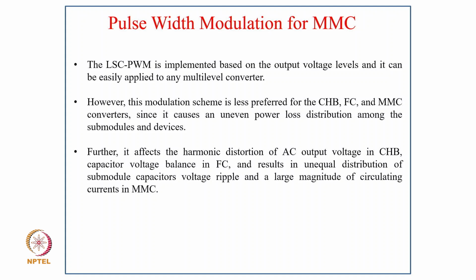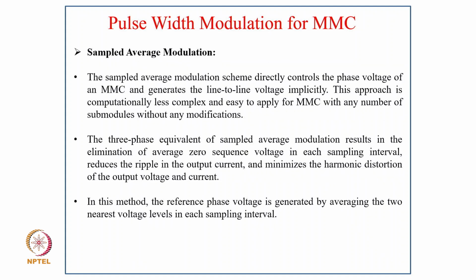However, this modulation scheme is less preferred for CHB, FC and MMC converters, since it causes an uneven power loss distribution among the submodules and devices. Further, it affects the harmonic distortion of the AC output and the CHB capacitor voltage balancing, and it results in unequal distribution of submodule capacitor voltage ripple and a large magnitude of circulating current in MMC.